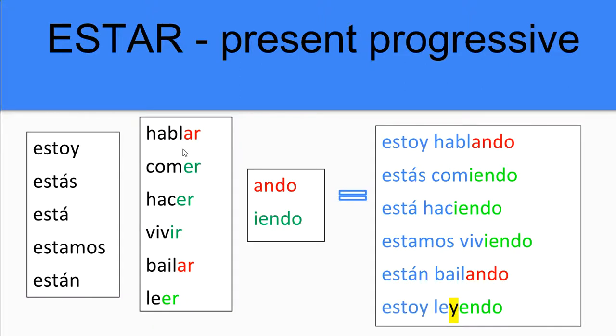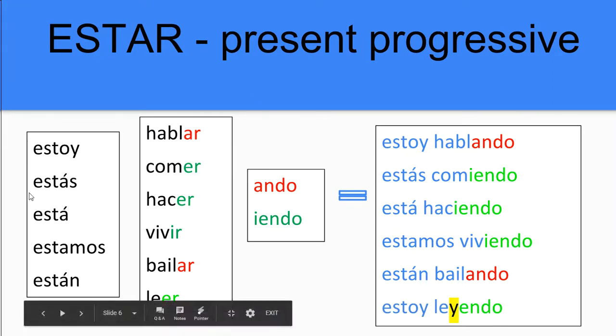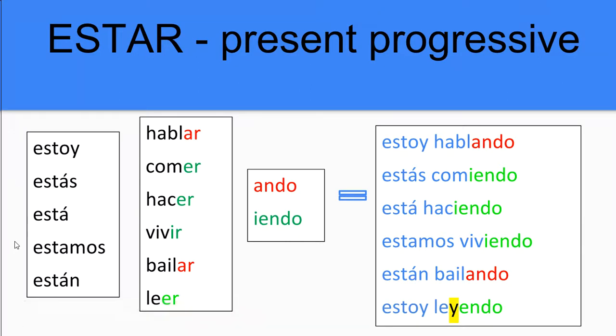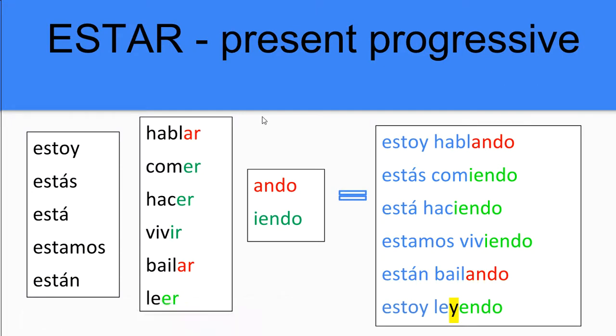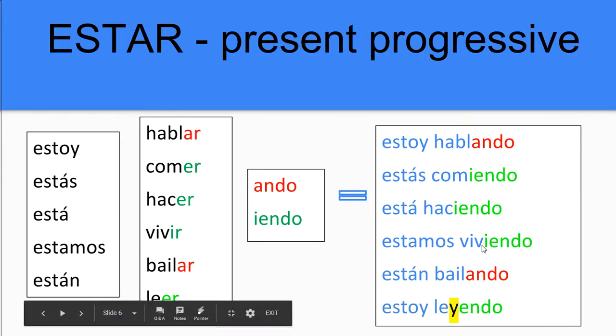And basically what we're going to see is a pattern emerge like this. To create the present progressive form, use the appropriate form of estar with the pronoun that you've chosen, yo estoy, tú estás, él está, nosotros estamos, ellos están, and then you're going to manipulate your infinitive by dropping the AR or the ER and IR and replacing it with ando for AR verbs and yendo for ER-IR verbs. So it ends up looking like this. Estoy hablando, estás comiendo, está haciendo, estamos viviendo, están bailando, estoy leyendo.